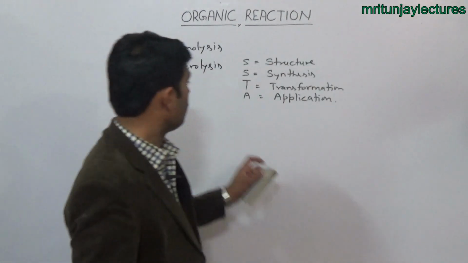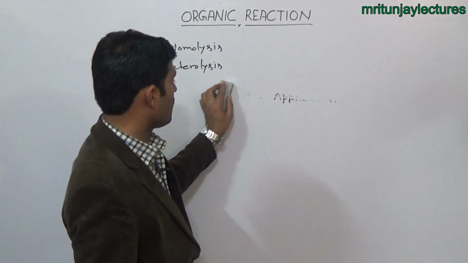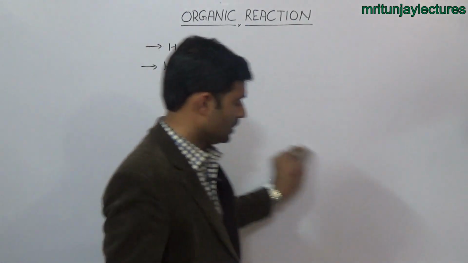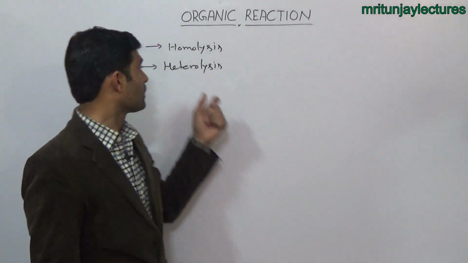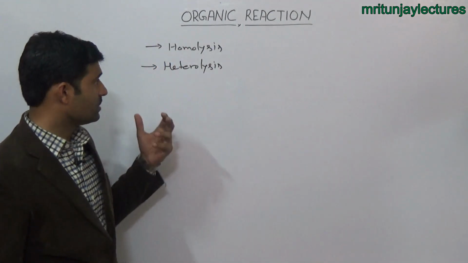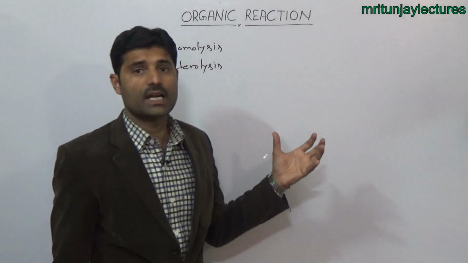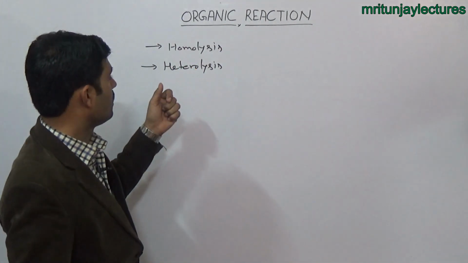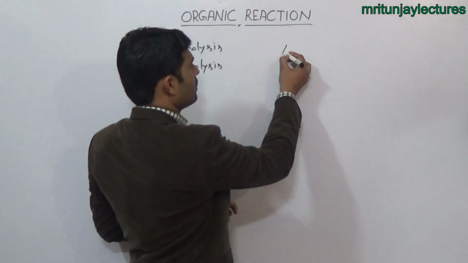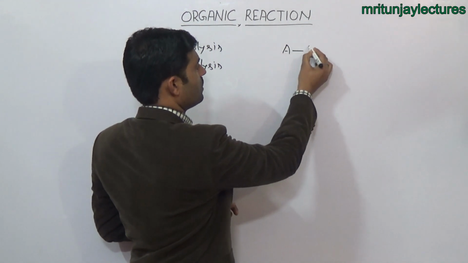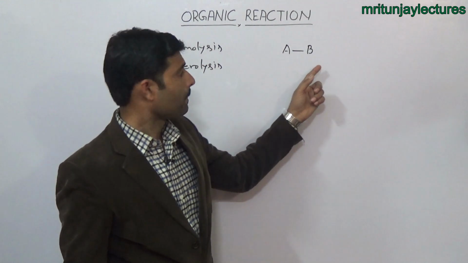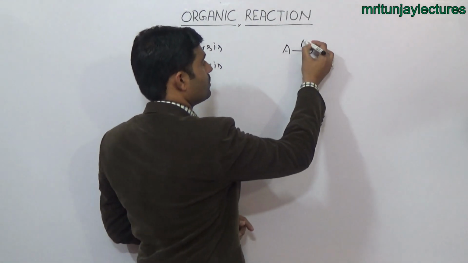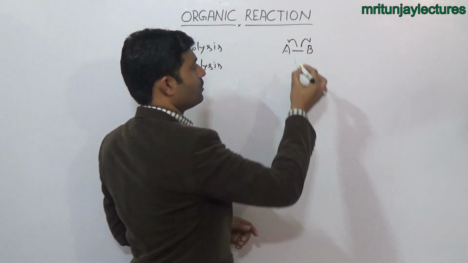But how can we identify how these lysis occur? If you consider the homolysis, the term homolysis consists of two terms. Homo means same, lysis means breaking or cleavage. If there is symmetrical distribution, consider a molecule that consists of A and B atoms, and there is symmetrical distribution.